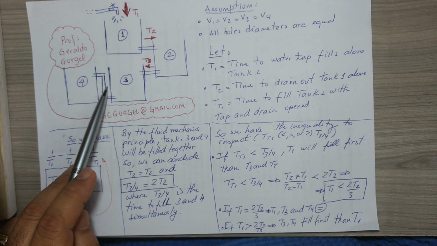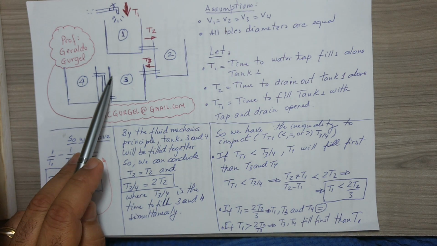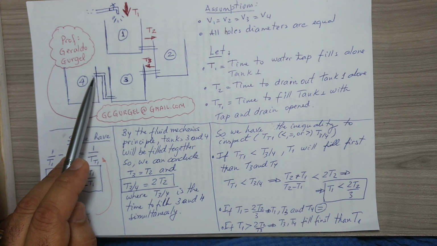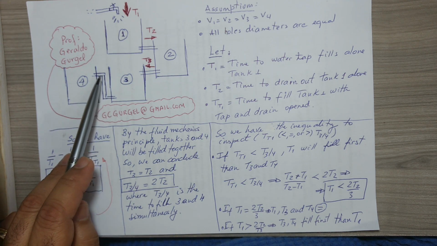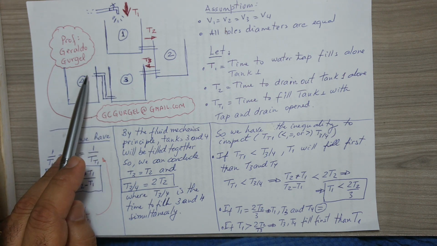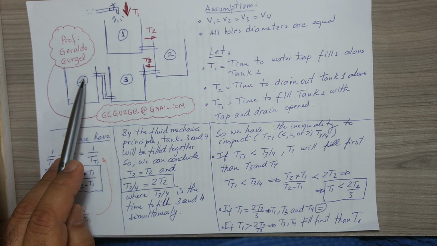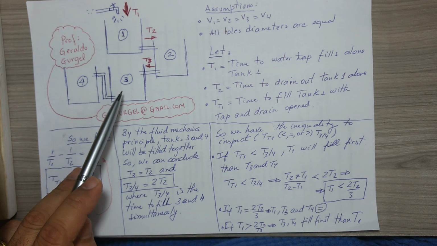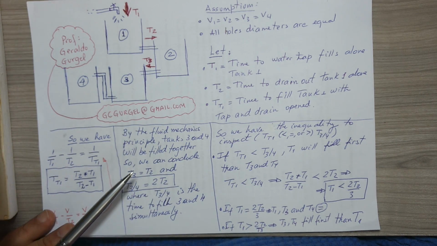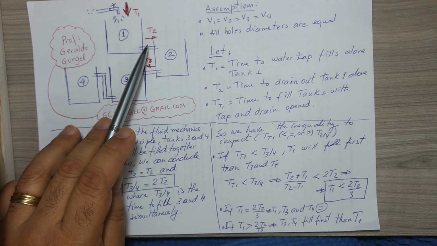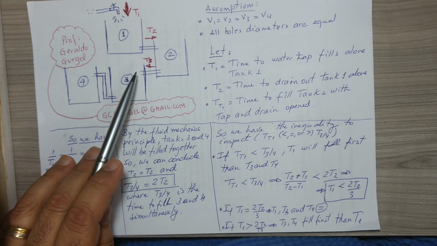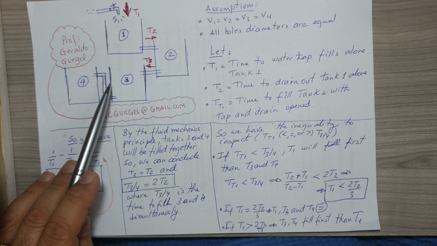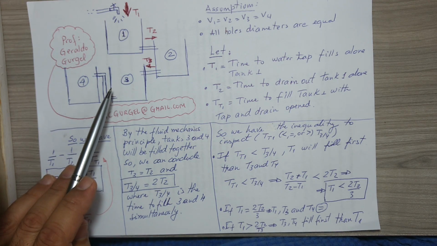I have this interconnection here, and tank number 3 will be completely full after equaling the two levels of tanks number 3 and number 4. Thus, we can look for a second equation relating T2 and the filling time of tanks 3 and 4.